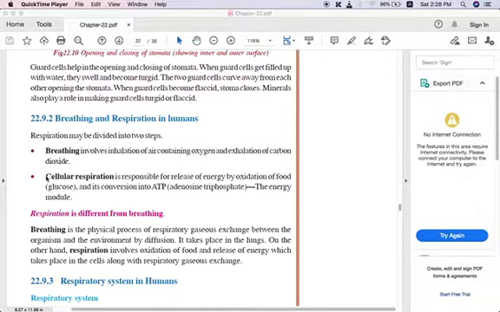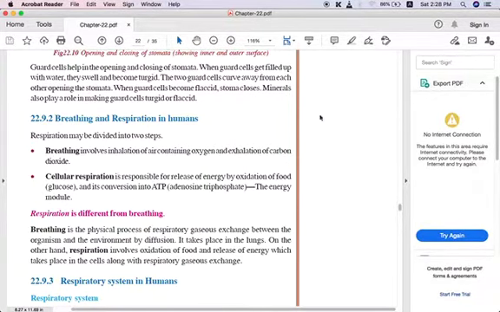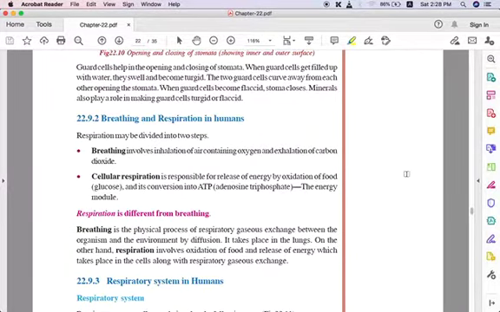The second one is called cellular respiration, and it is responsible for the release of energy. You have to remember that cellular respiration is responsible for release of energy by oxidation of food.